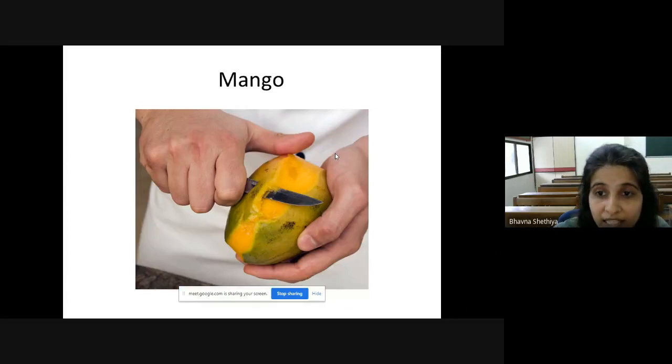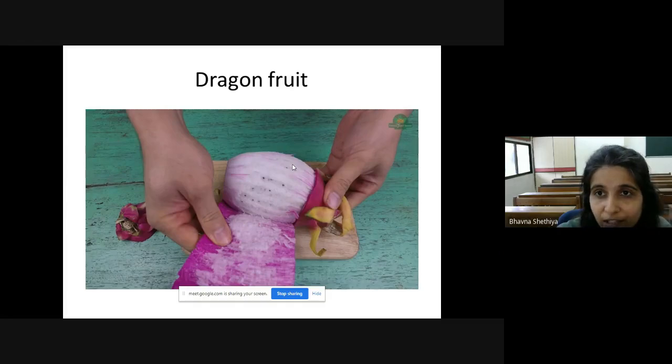Now next is mango. Everyone's favorite, right? Because it is the king of fruits. Now children, tell me how many seeds it contains? It contains only one seed. And how is the taste of mango? It has a sweet taste, right? And next is dragon fruit. Children, it has a unique name, right? Dragon.